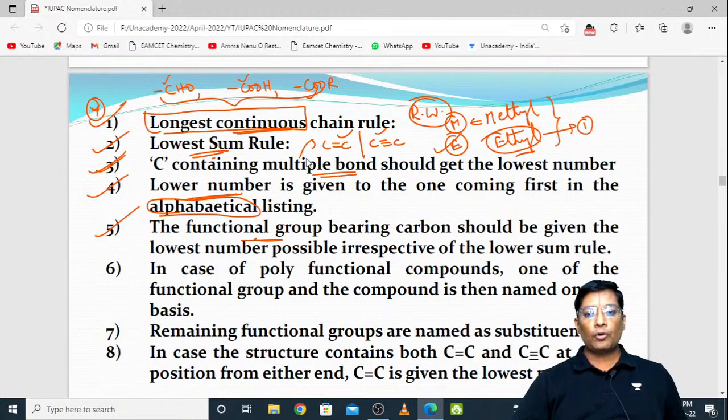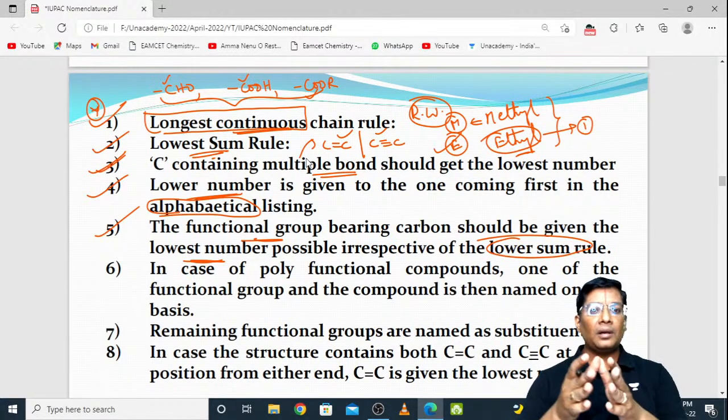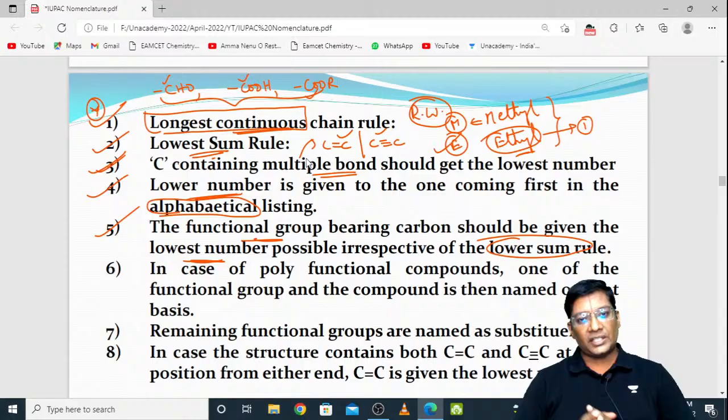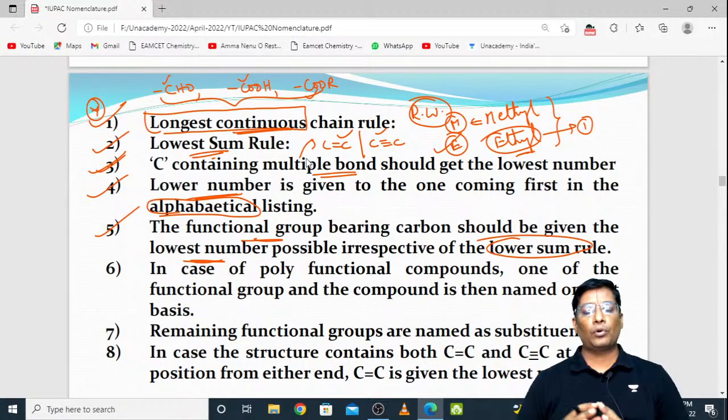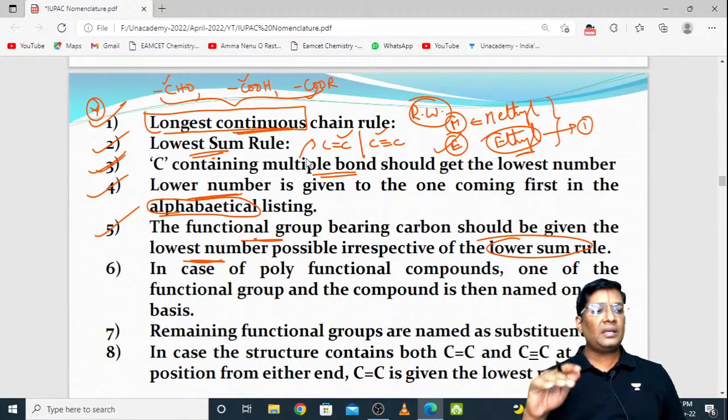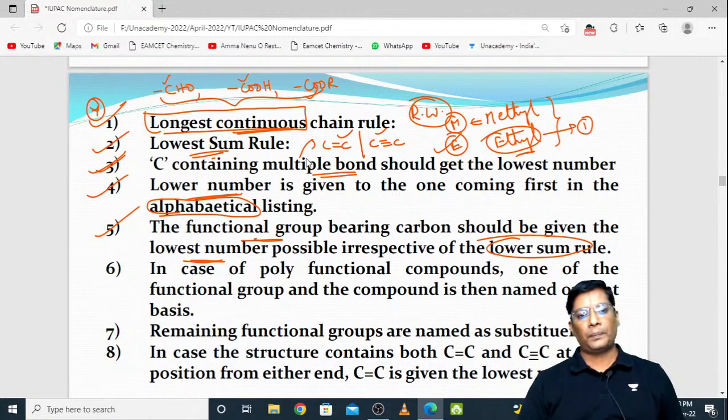So see here, the functional group bearing carbon should be given the lowest number possible, irrespective of the lowest sum rule. So this lowest sum rule is not applicable when the organic compound has any functional group. If the functional group has any carbon, without applying the lowest sum rule, simply give the lowest number to the functional group which has carbon. That's all. Coming to the next one, in case of polyfunctional compounds, what do you need to do?